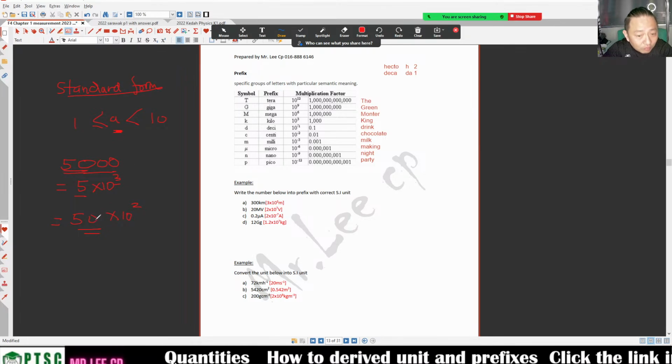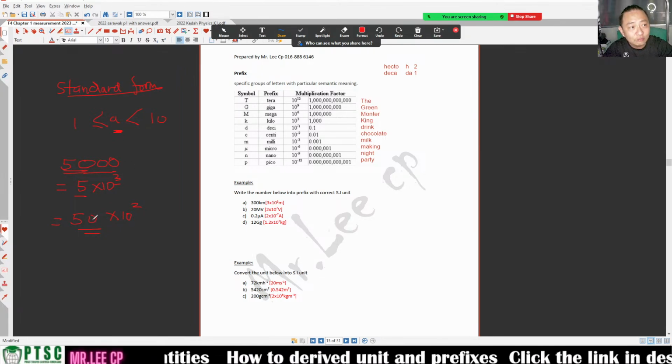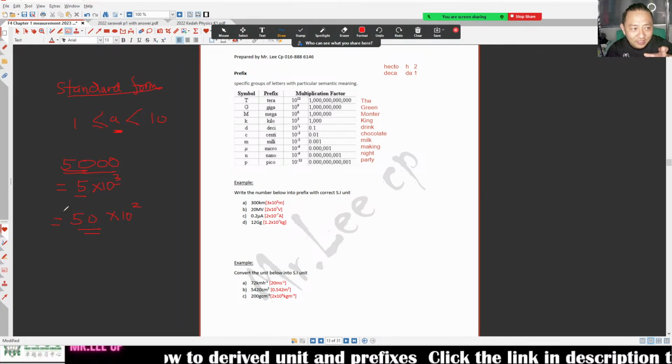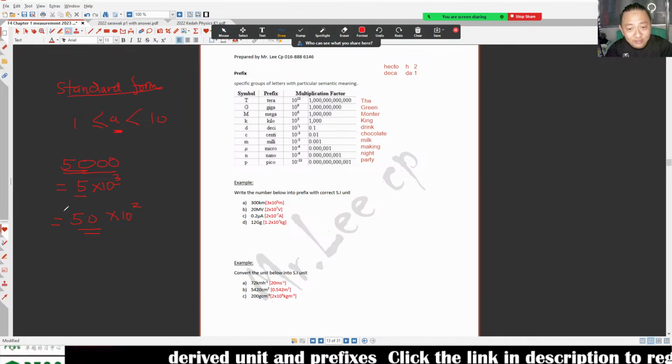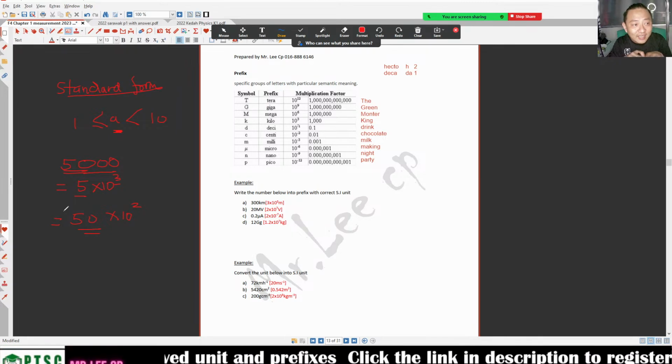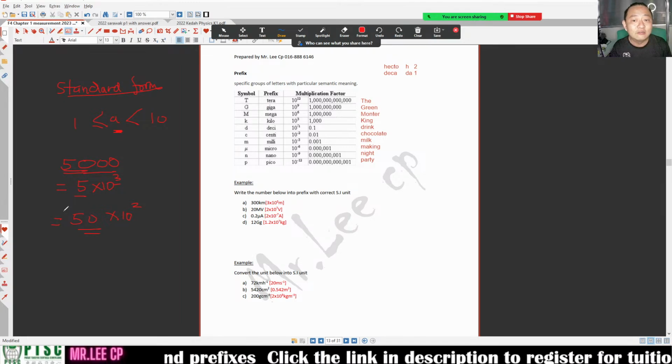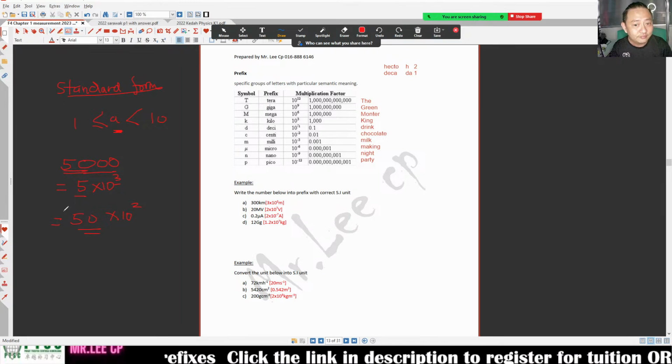So normally the question will ask you in standard form. They will not specifically say you answer in standard form. But the answers A, B, C, D, they normally put in standard form. Can be not in standard form, can be in standard form. Okay?